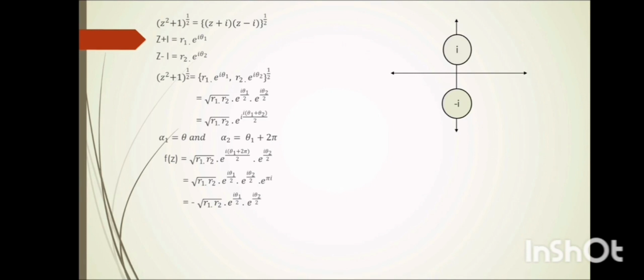Now consider z plus i is equal to r1 e raised to the power i theta 1 and z minus i is equal to r2 e raised to the power i theta 2. By solving, we get under root of r1 into r2 e raised to the power i theta 1 plus theta 2 divided by 2. If we talk about branch points, we have one positive i and one negative i. If we now rotate around positive i, suppose the initial angle alpha 1 is equal to theta 1. After one rotation, alpha 2 is theta 1 plus 2 pi.